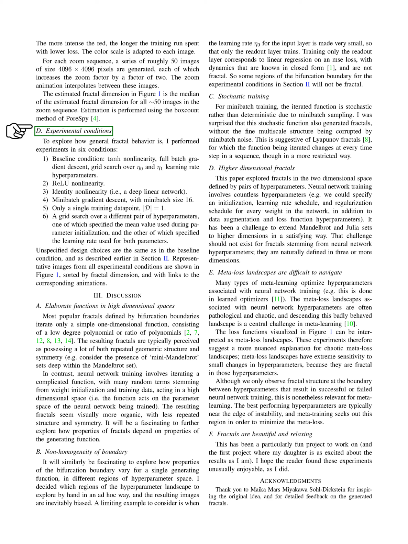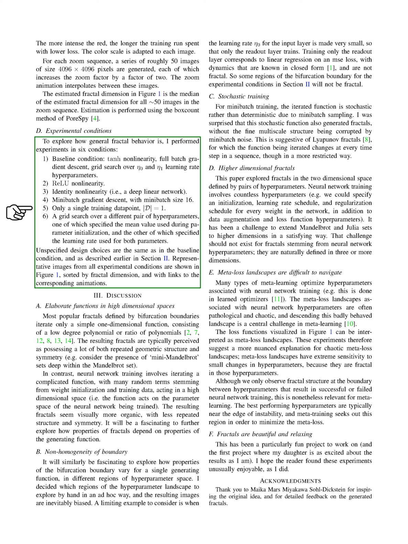Section: Experimental Conditions. In this section, we delve into the investigation of the widespread nature of fractal behavior by conducting experiments under 6 different conditions. Firstly, we examine the baseline condition, which involves using the tanh nonlinearity function, applying full batch gradient descent, and performing a grid search over 2 learning rate hyperparameters, eta_0 and eta_1.